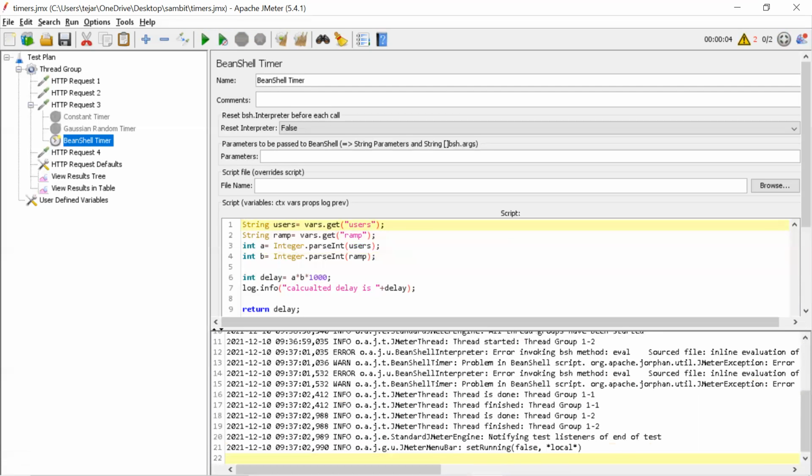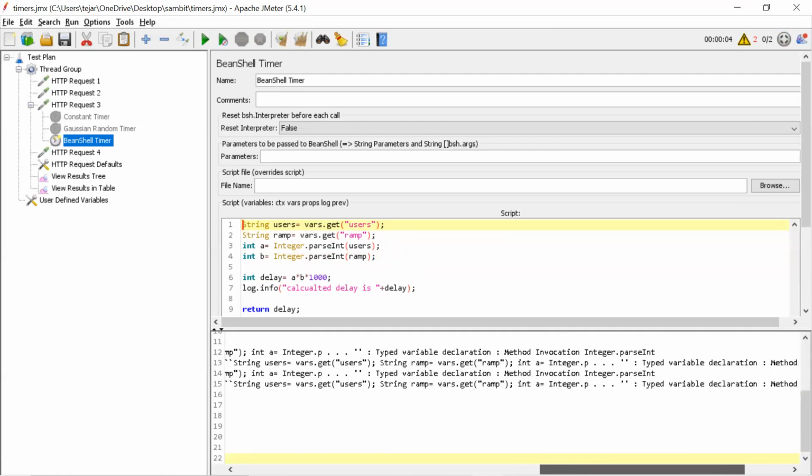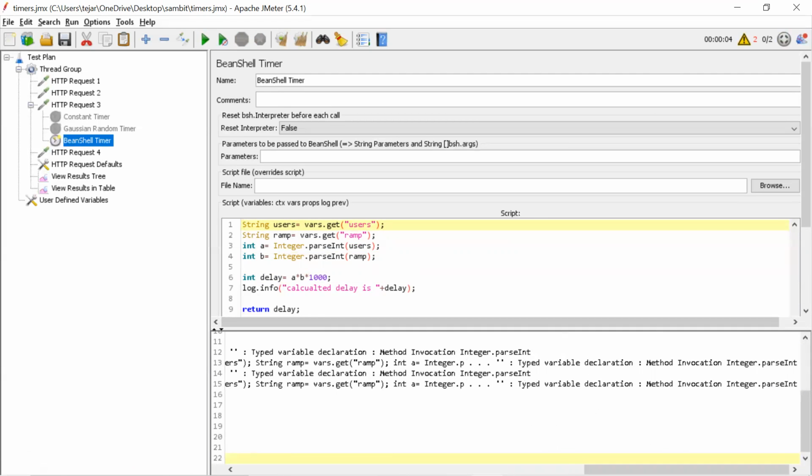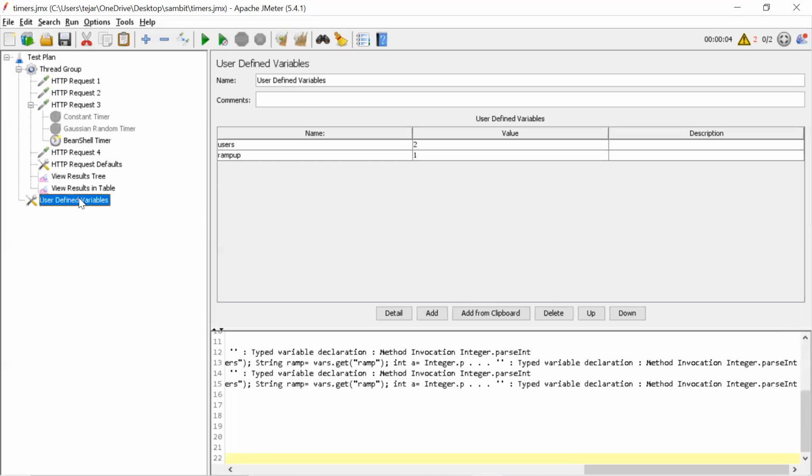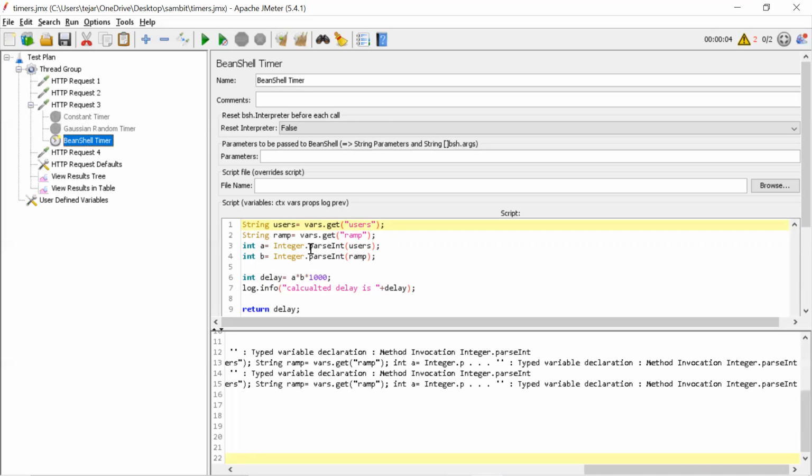Alright, exception error. Typed where discussion method invocation integer. No, it's failing at parse int on a point. What is there in the user defined variables? It is users, right? And ramp. No, users only. Users ramp up. So in the ramp up, it's ramp up, no? Ramp.